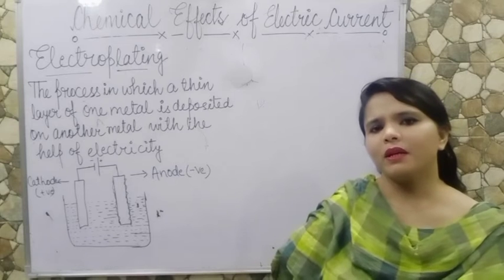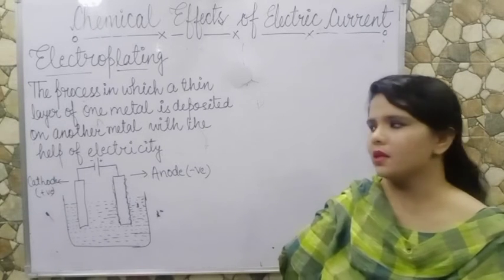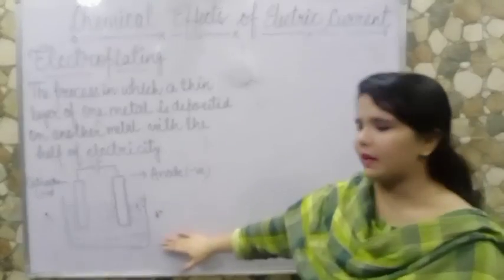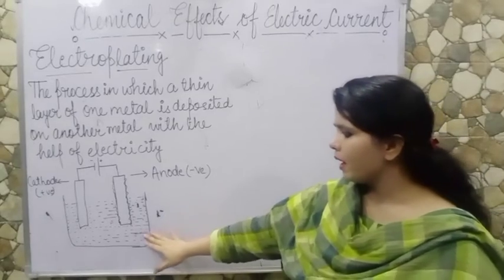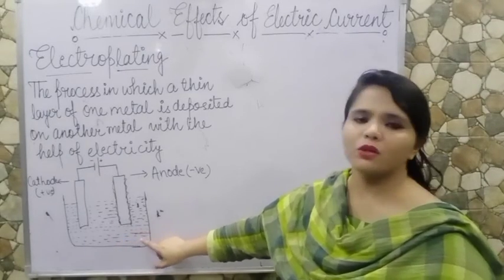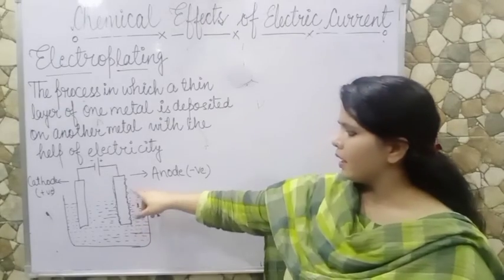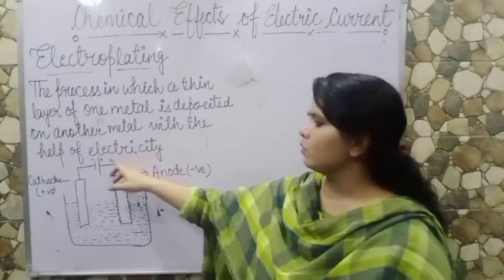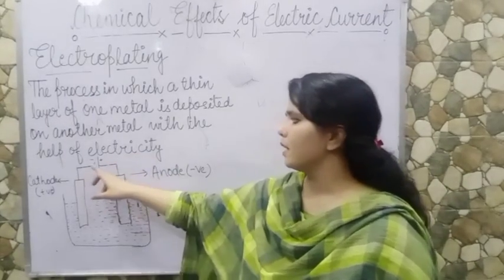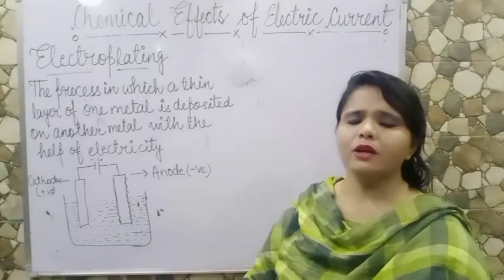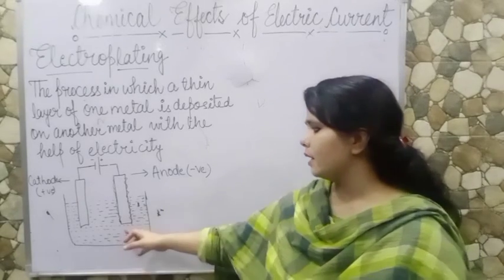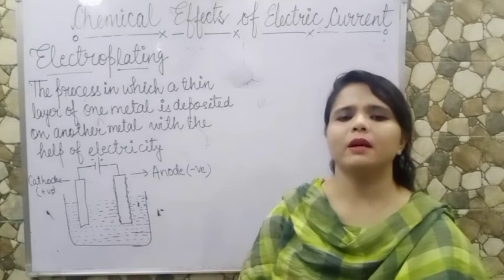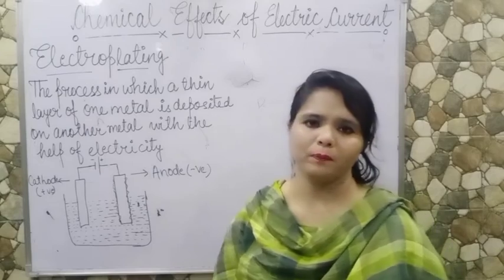So electroplating can be done by an electric process. How? Take a look at the setup. It is a beaker in which we take a solution of conducting liquid in which we put two electrodes, that is cathode and anode. The anode is connected to the positive terminal of the battery and the cathode is connected to the negative terminal of the battery, so the process is carried out through the conducting liquid. When we switch on, the conducting liquid makes one metal layer deposited on the other metal.